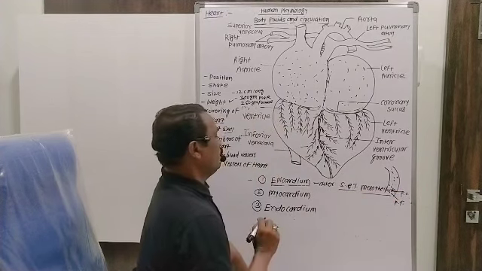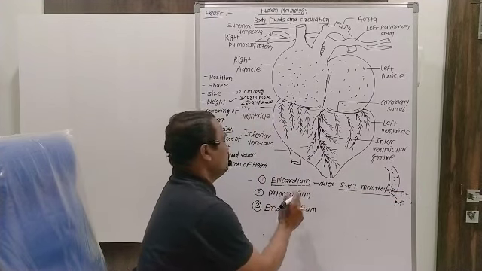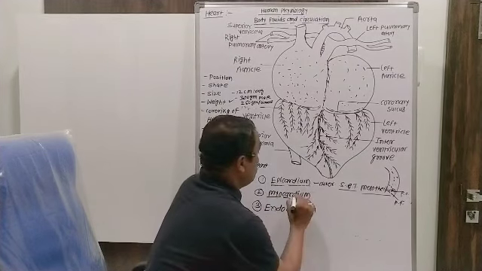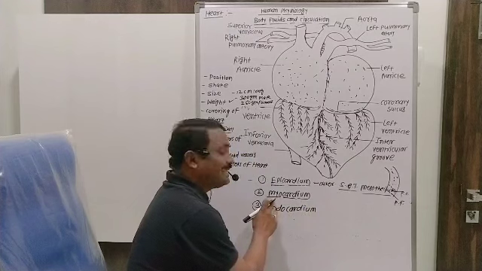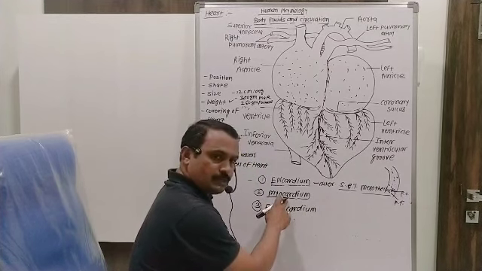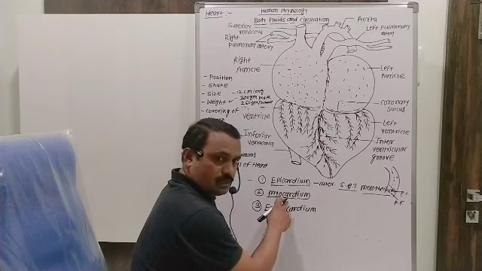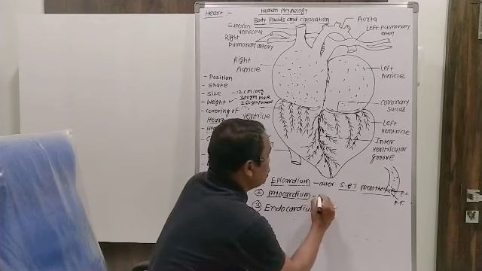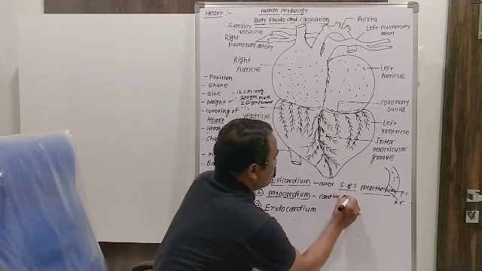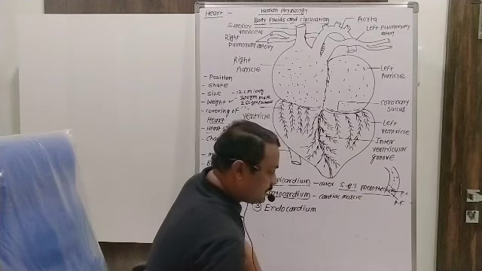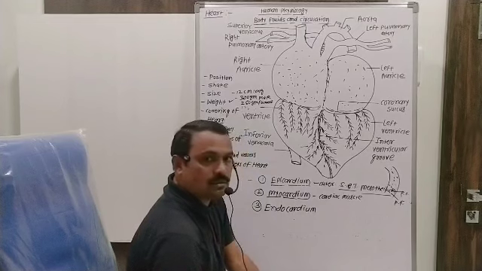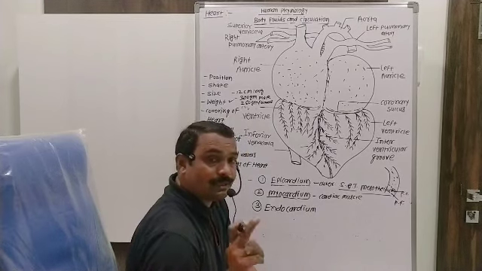Okay, below the epicardium there is a middle layer in the wall of the heart, called the myocardium. The word myo is related to muscles, cardium is related to the heart. Which muscles are present in the wall of the heart? Cardiac muscles. This myocardium is made up of cardiac muscles, and these cardiac muscles are responsible for the rhythmic contraction and relaxation of the heart.